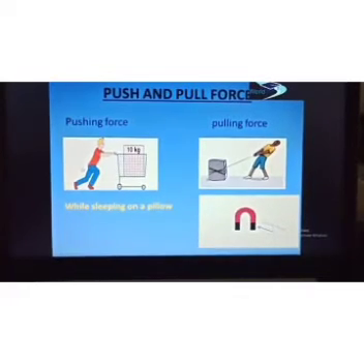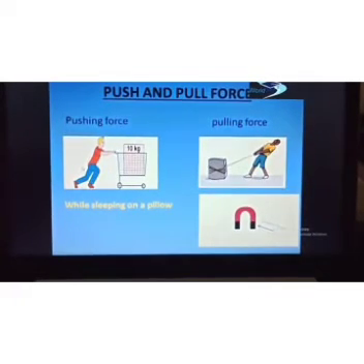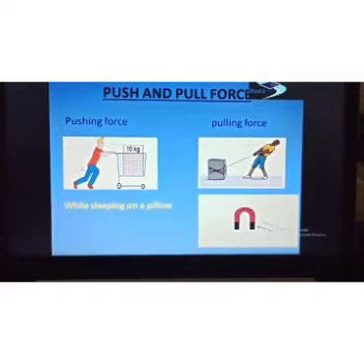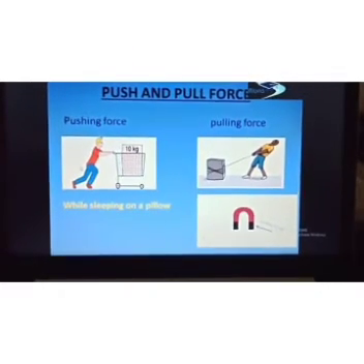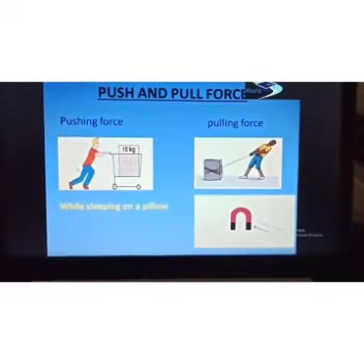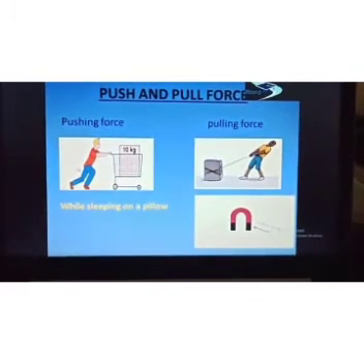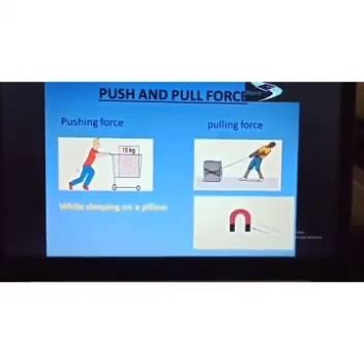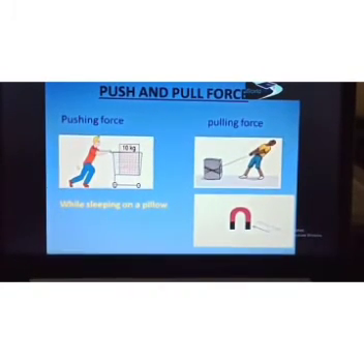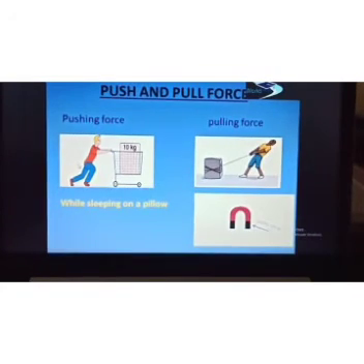The second one is pulling force. The person is pulling an object toward itself. That means it is pulling. Another example is a magnet: when we place any metal material near the magnet, it attracts or pulls that material toward itself. That means it pulls that material to itself. It means that it applies a pulling force on that.